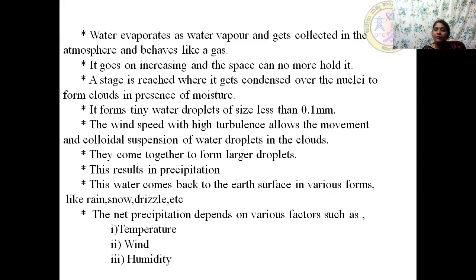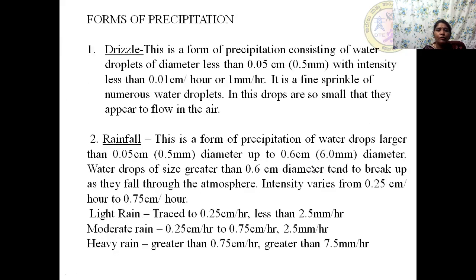The form can be rain, snow, drizzle, hail, sleet, glaze, any of the form. Thus, the net precipitation which occurs on the Earth's surface mainly depends on various factors such as temperature, wind, humidity. Let us move on to the forms of precipitation. So we have various forms of precipitation.